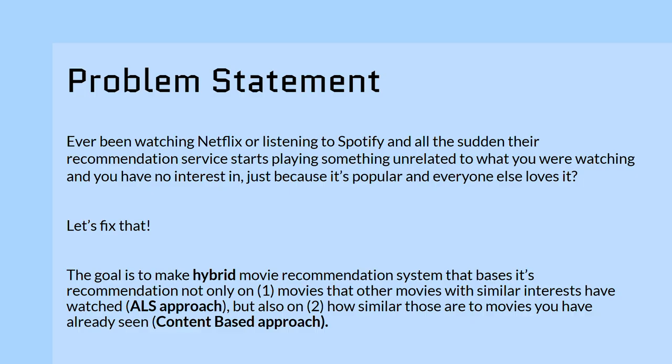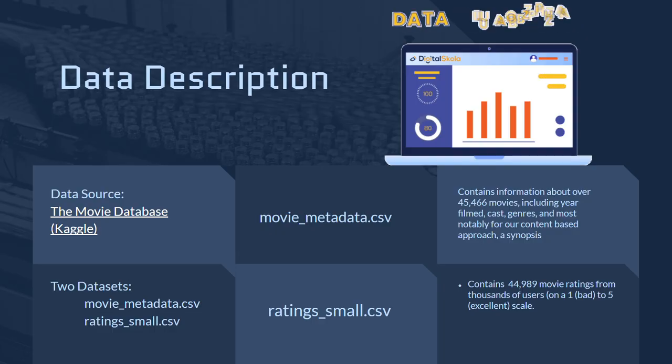The goal here is to try and fix that by making a hybrid movie recommendation system that bases its recommendations on, one, movies that others with similar interests have watched, the ALS approach, but also on, two, how similar those movies are to movies you have already seen and liked, a content-based approach.